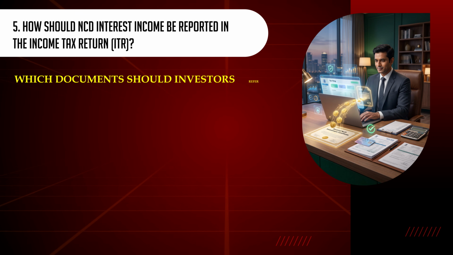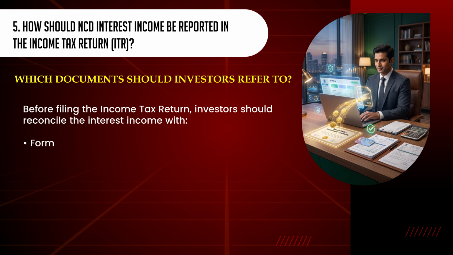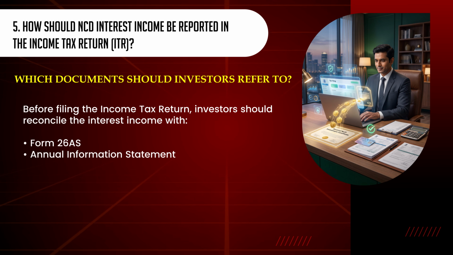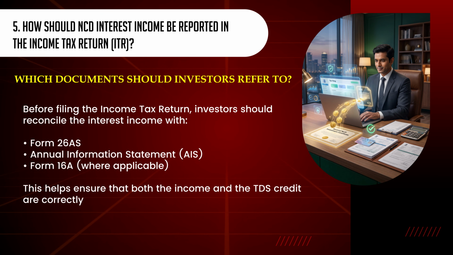Which documents should investors refer to? Before filing the income tax return, investors should reconcile the interest income with Form 26AS, Annual Information Statement AIS, and Form 16A where applicable. This helps ensure that both the income and the TDS credit are correctly reported.